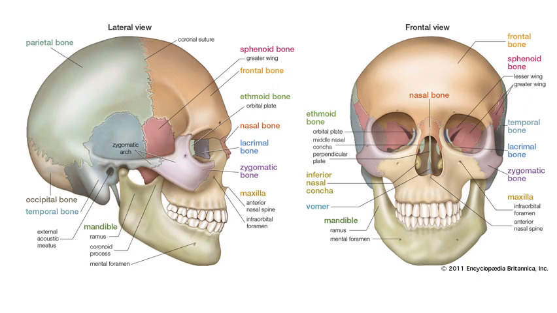The skull carries our brain and also supports our face. It also protects our eyes, and these are the jaw. This is the lower jaw which is movable and this is the upper jaw which is immovable. This is the front view of our skull and this is the side view.